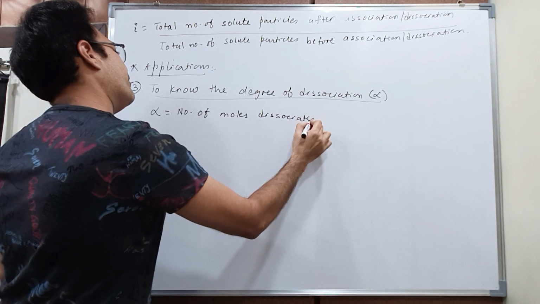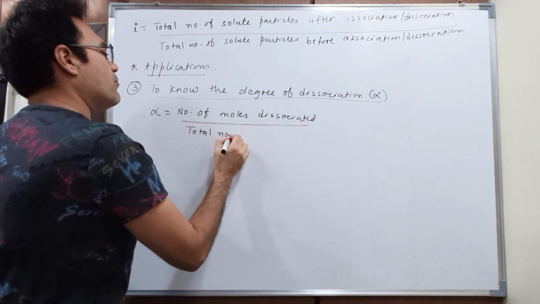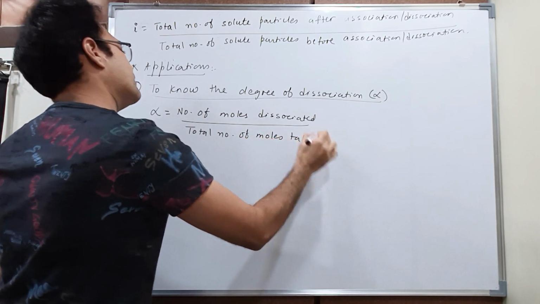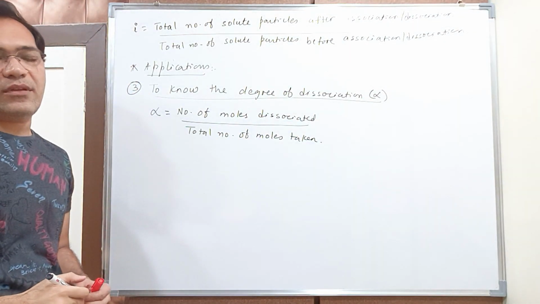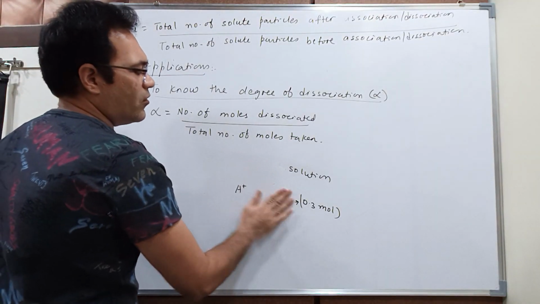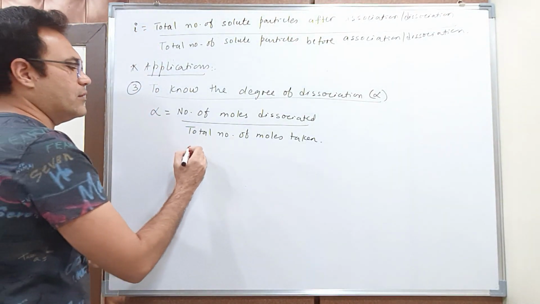number of moles dissociated upon total number of moles taken. Correct? The value of alpha, or degree of dissociation, will always lie between 0 and 1.